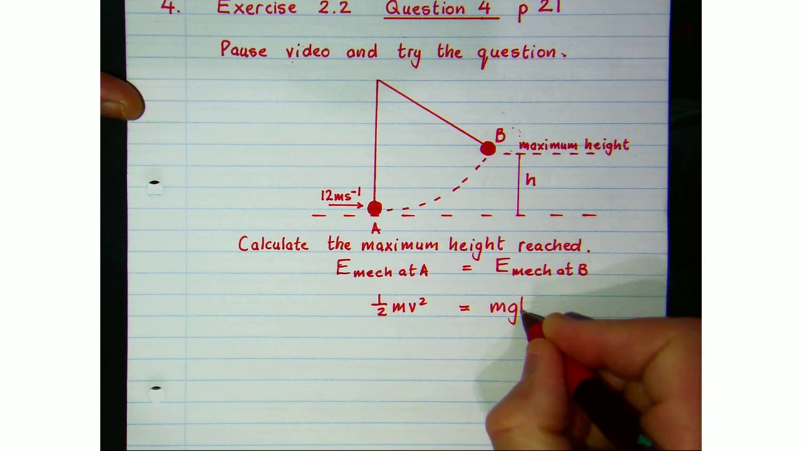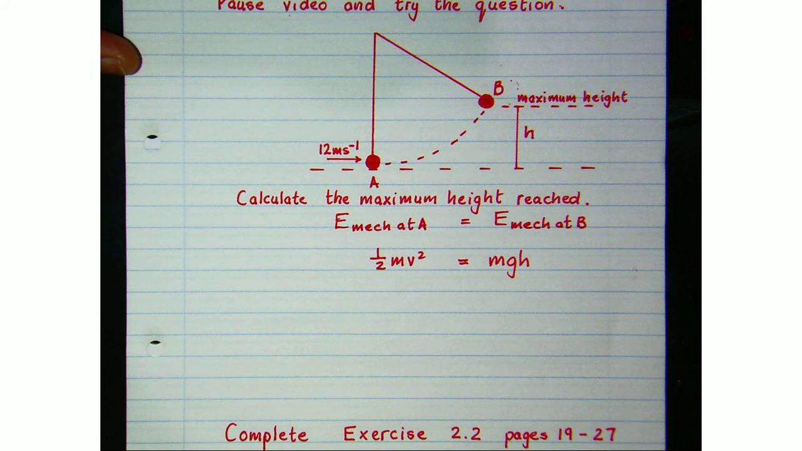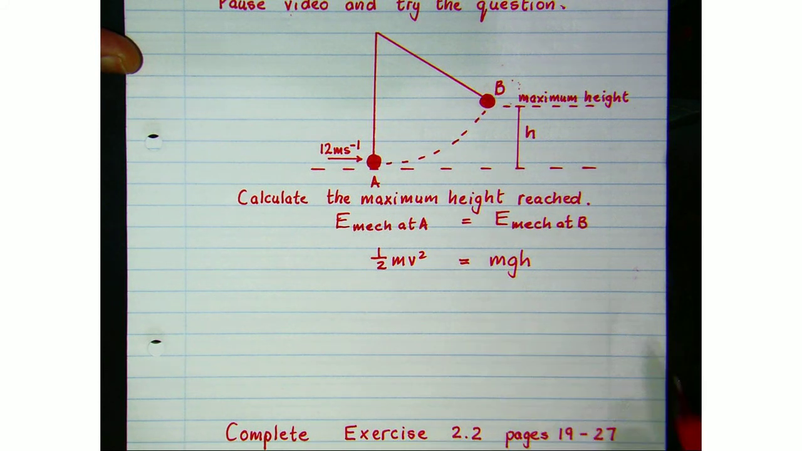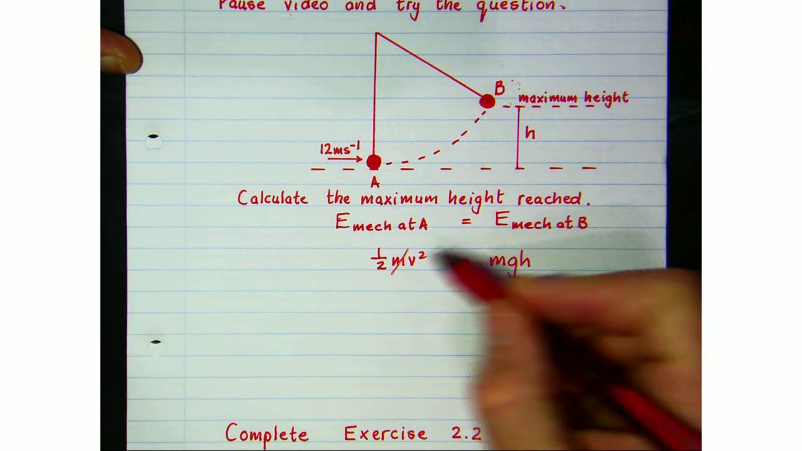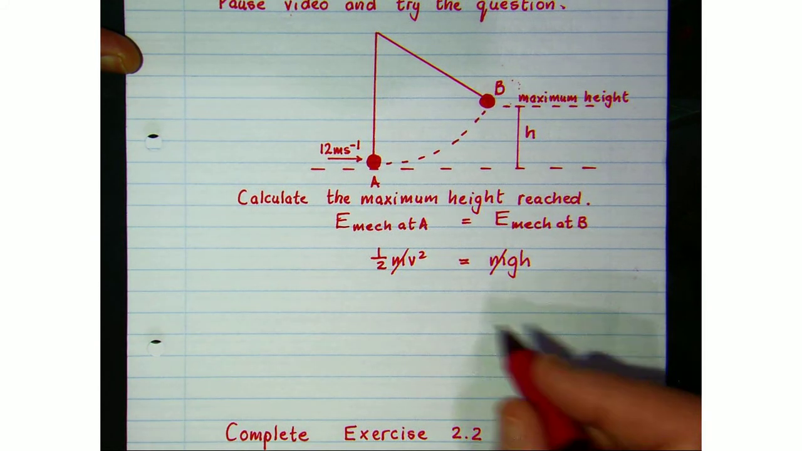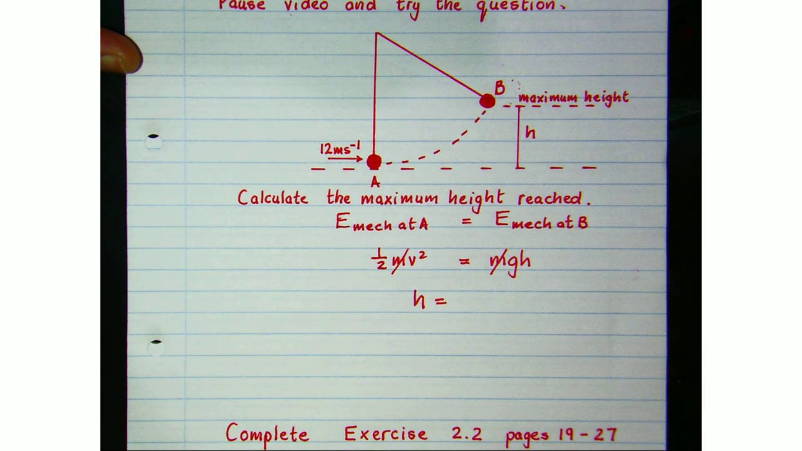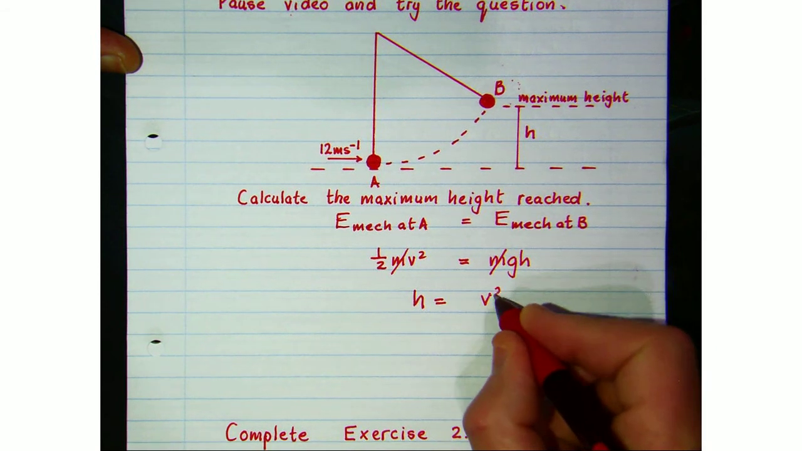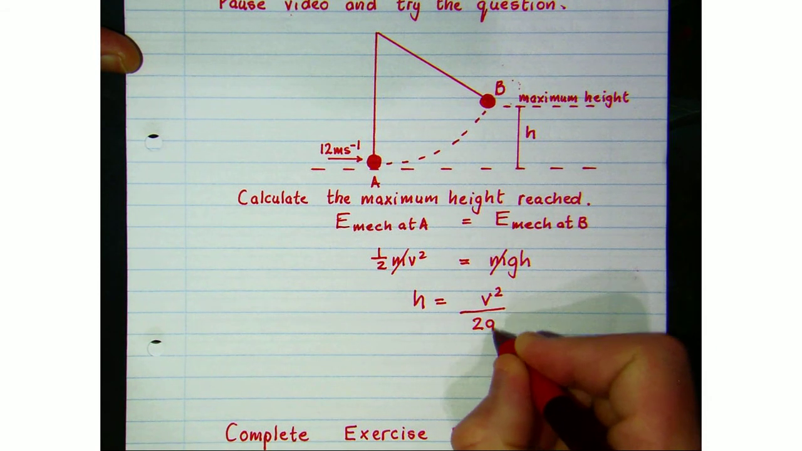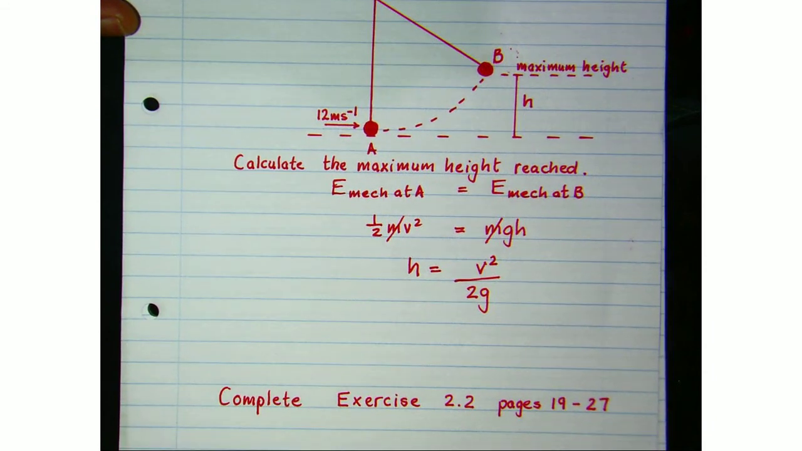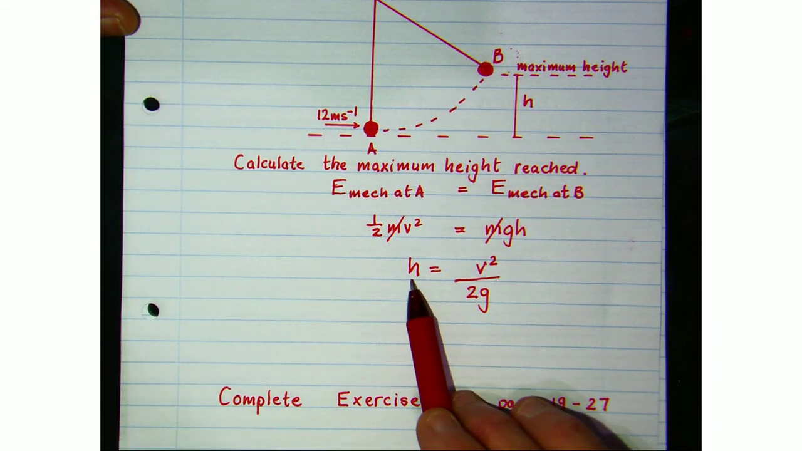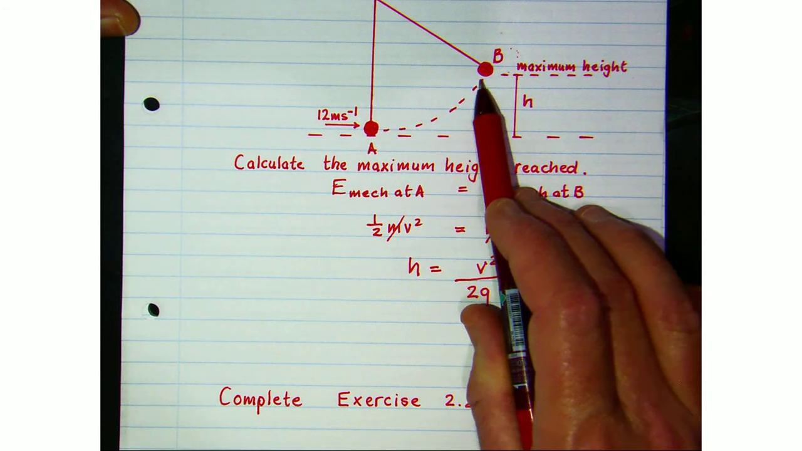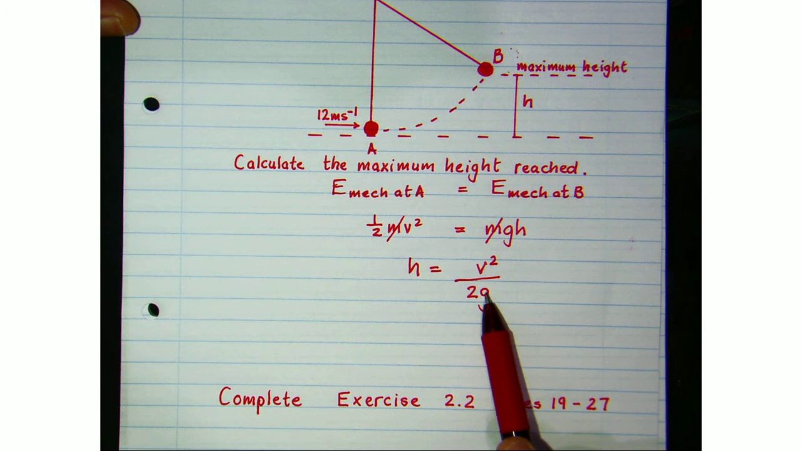And if you notice, we haven't put any values in, but you'll notice that we've got the mass m on either side of the equation in both terms. So we could cancel that, and we could write down an expression for the height reached, which is going to be v squared over 2g. And you'll notice here that the maximum height reached by any mass traveling at 12 meters per second doesn't depend on the mass in question.